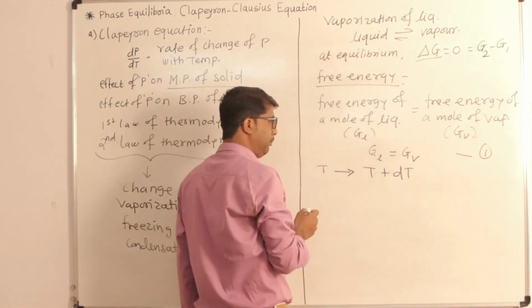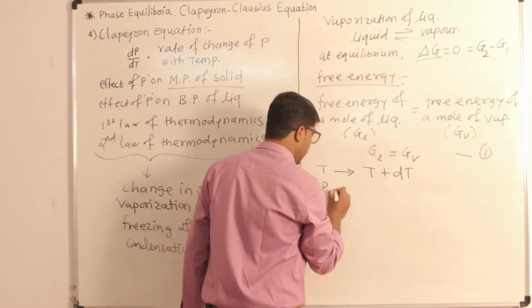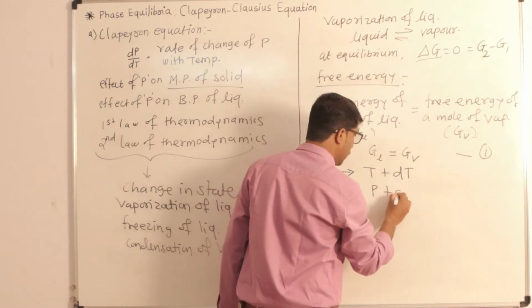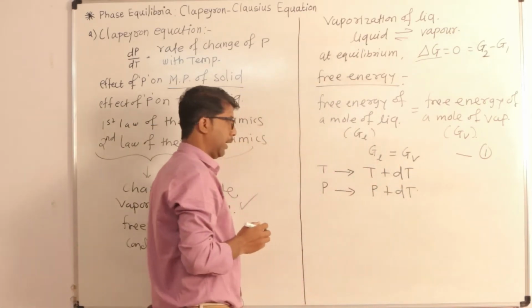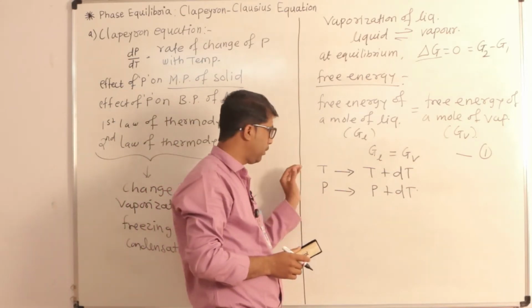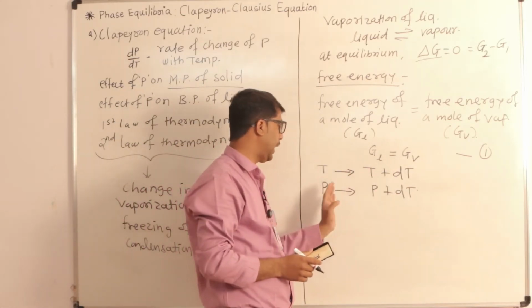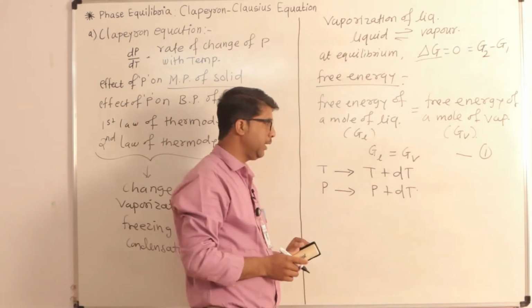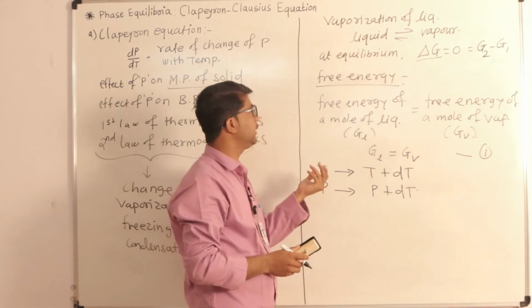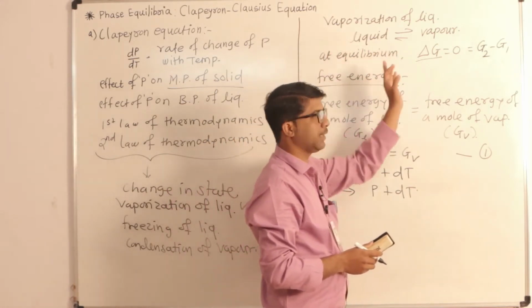At the same time, the pressure also increases from P to P plus dP. What happens when temperature and pressure increase? Even though they increase, these two phases are in equilibrium.